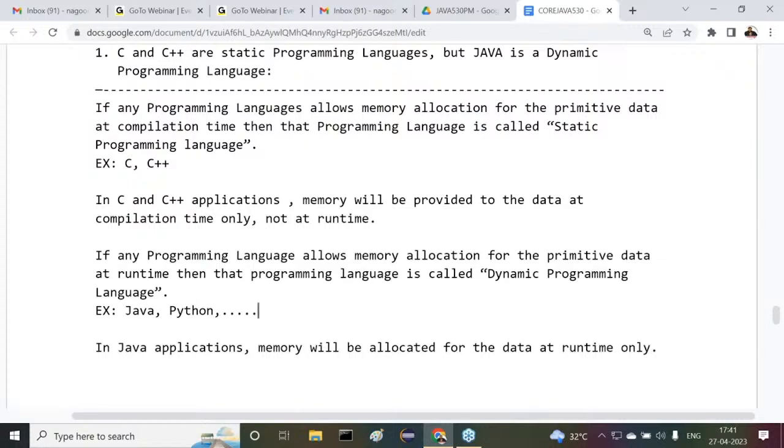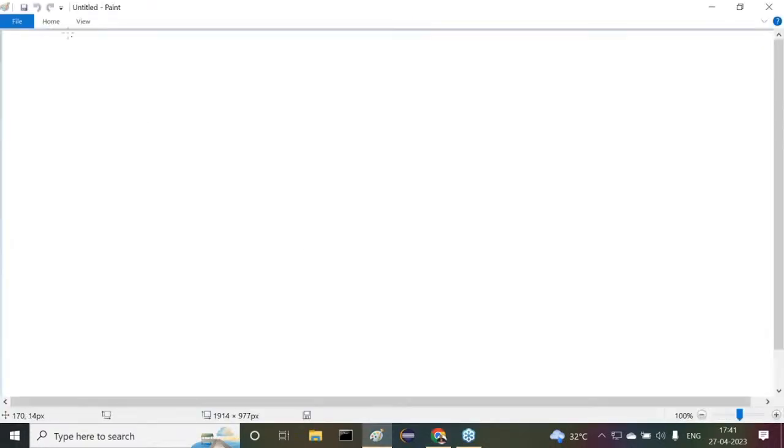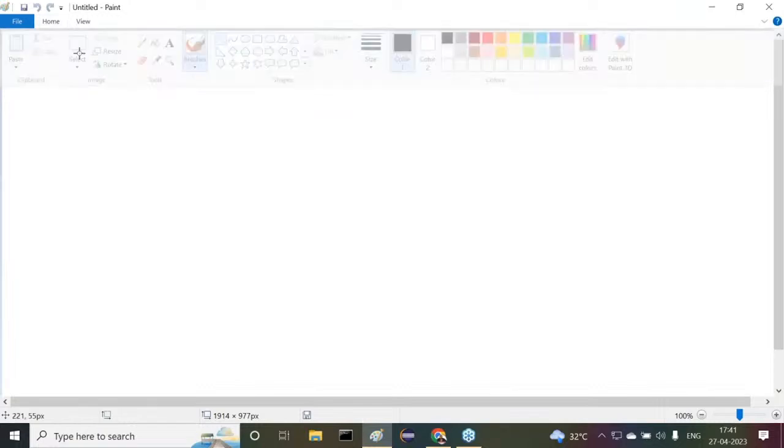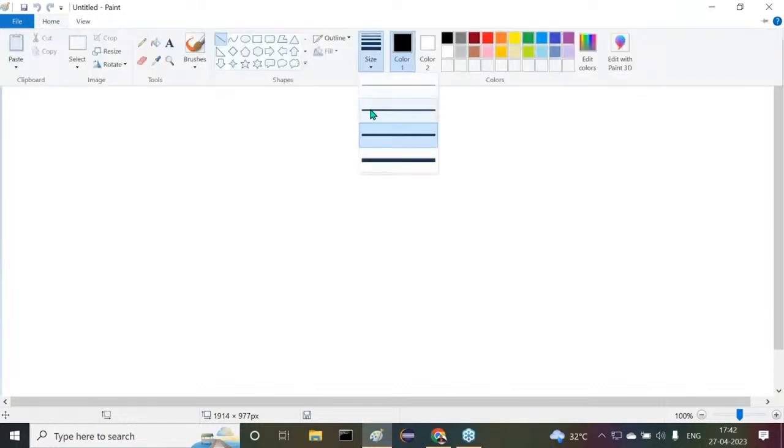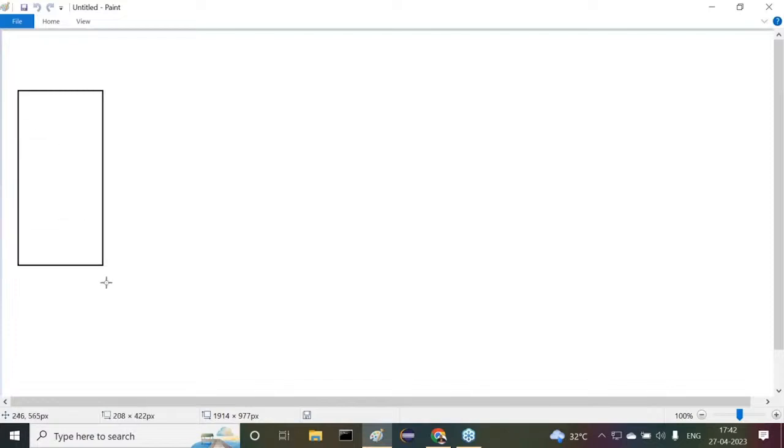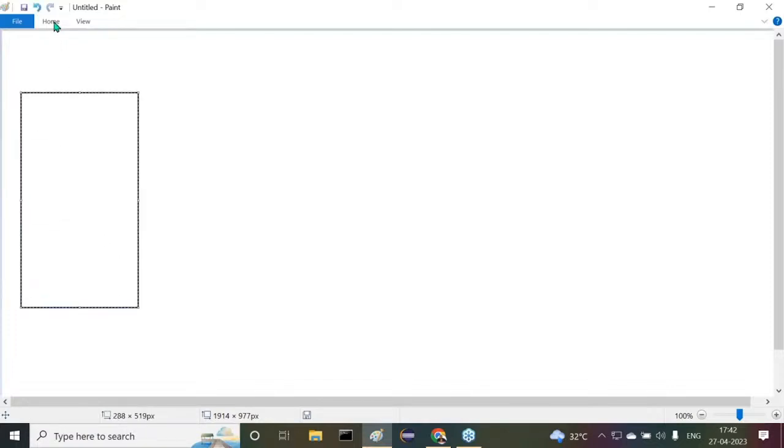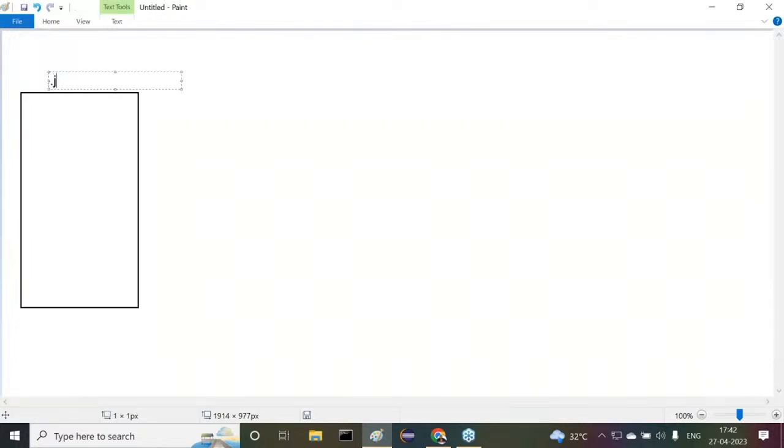For example, all of you observe this clearly. I have written a program. This is actually a .java file, .java or .c, whatever it may be. For example, I've taken .c.